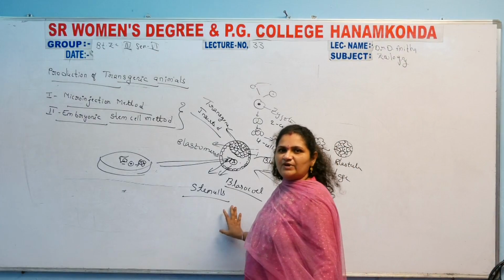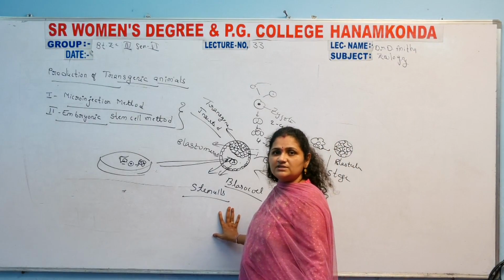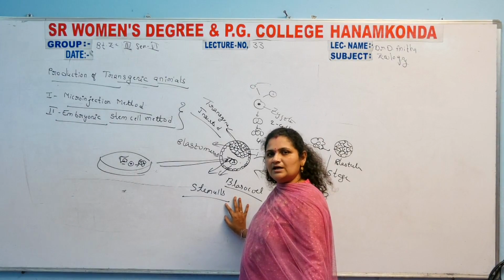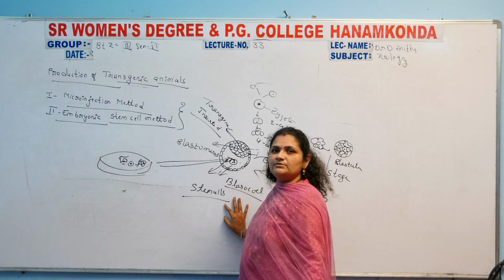So there are pancreatic stem cells, liver stem cells, skin stem cells, and the formation of the eyes, nose, mouth, ears, and the total body organs, internal and external organs. Each and every organ is formed from a particular precursor stem cell only.